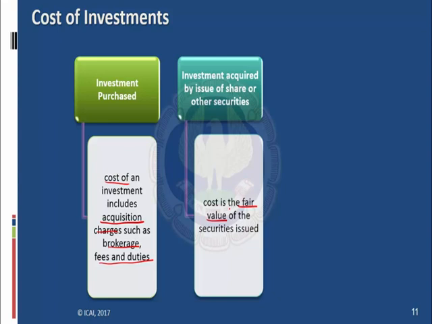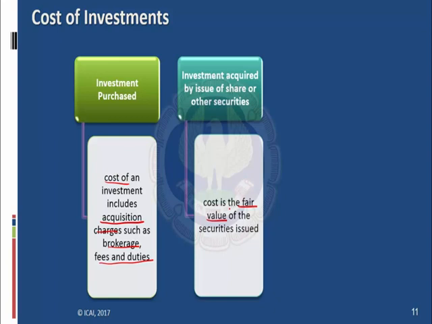So the entity has issued its 100 shares for getting a building of rupees 20 lakhs. So the cost of that building will be the fair value of the shares issued by the entity. Let's say the fair value of the 100 shares which the entity has issued for acquiring that building is rupees 15 lakhs.